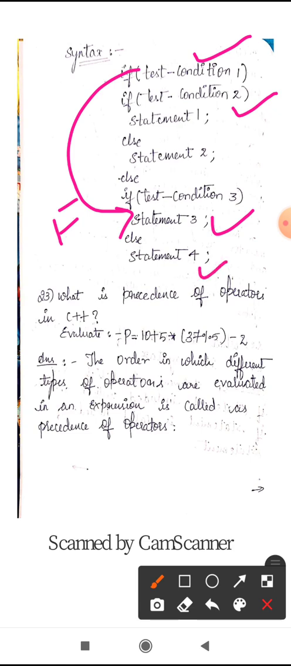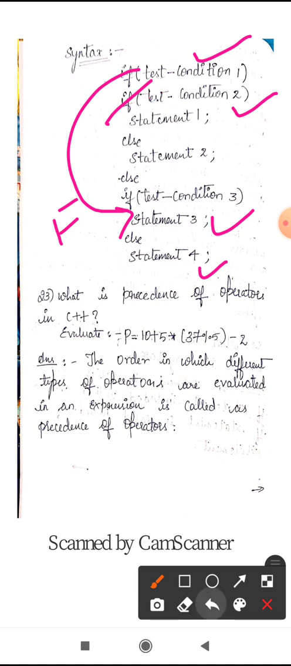So if test condition 1 is true, what is it checking? It is checking test condition 2. If test condition 2 is true, statement 1 will be executed. If test condition 2 is false, then statement 2 will be executed. So this is the syntax for the nested if statement.